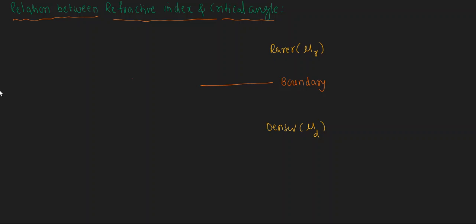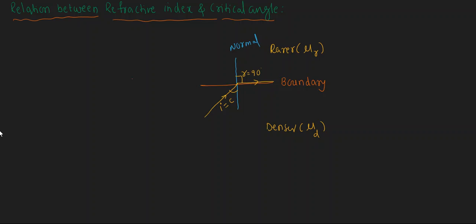And now, for example, we want to draw the normal here. The normal means it is a line which is perpendicular to the surface. For example, this is the normal drawn here. And here we are making one light ray incident on the surface. This is the angle of incidence, and here the angle of incidence we can consider as equal to the critical angle. That means in this case the light ray grazes the surface, and the angle of refraction is equal to 90 degrees.